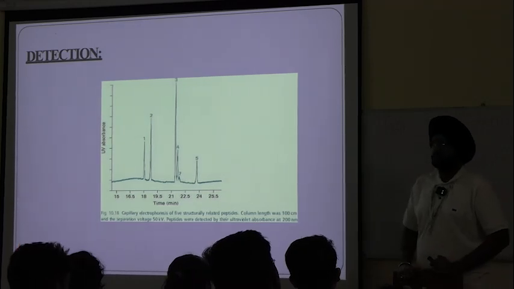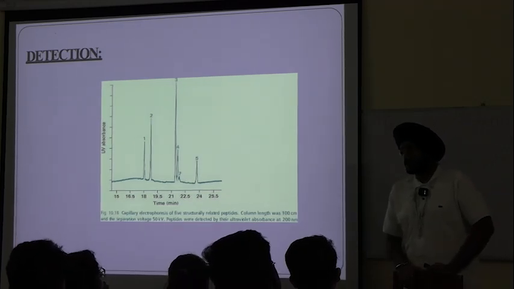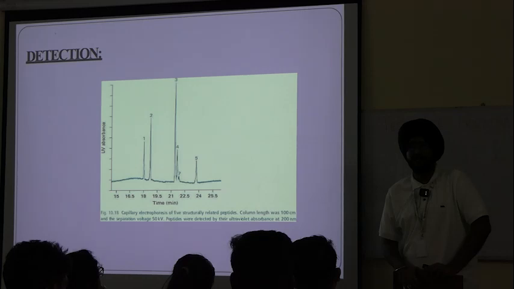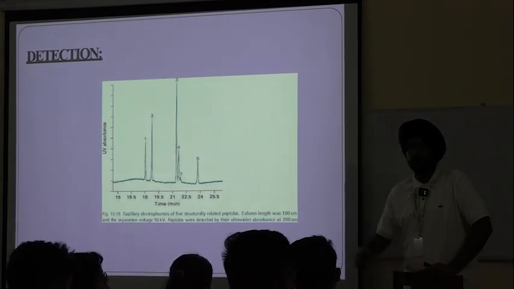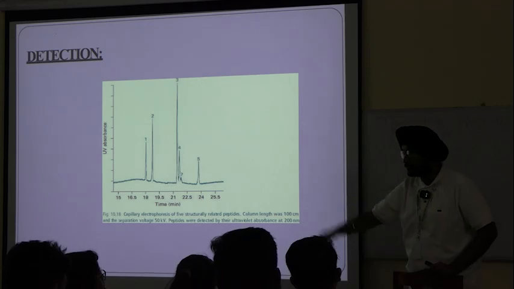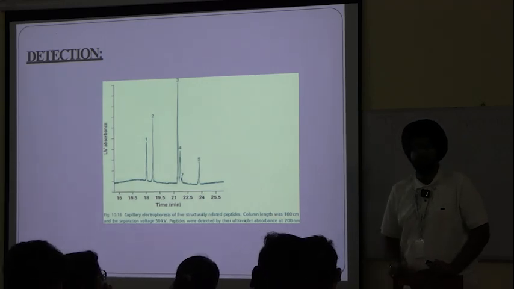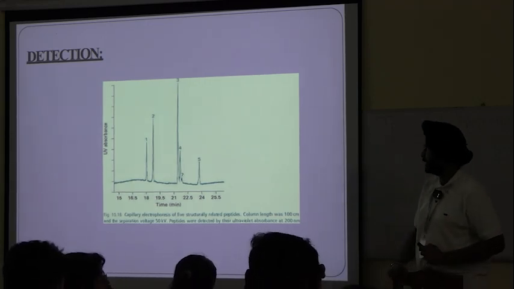If you compare them with the peaks of gel electrophoresis, what difference do you find? The resolution is far better in this one. Take a look back.